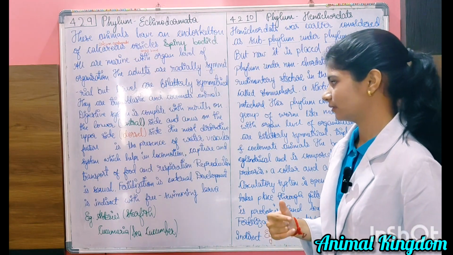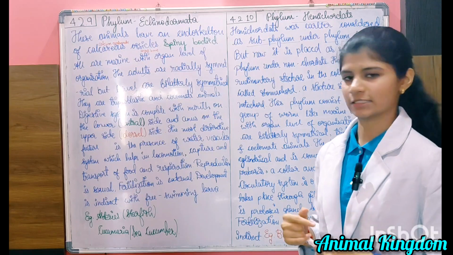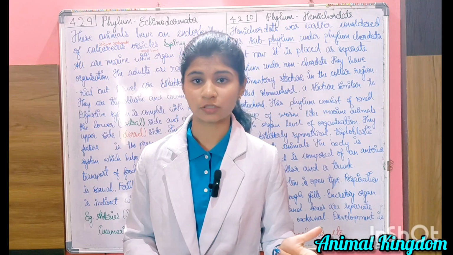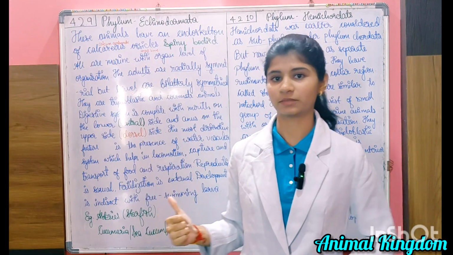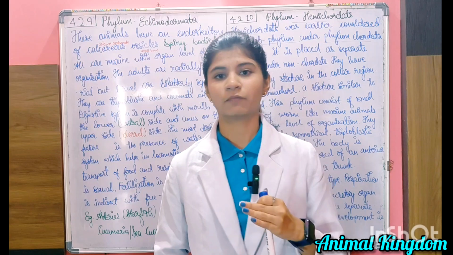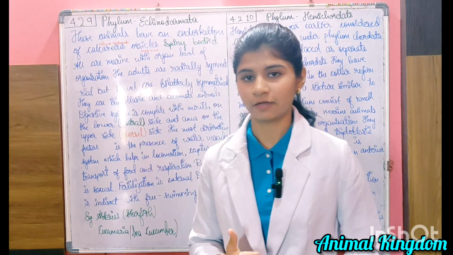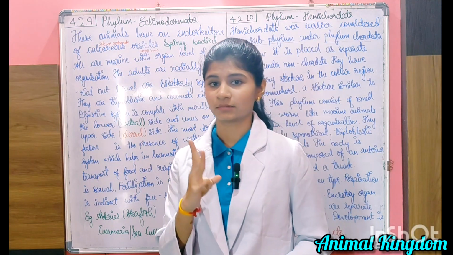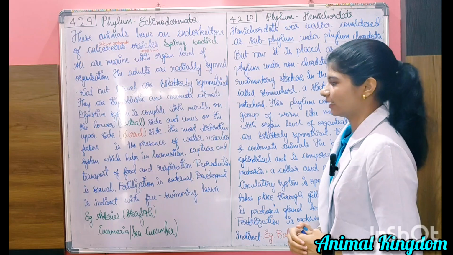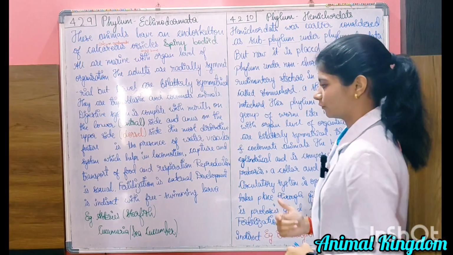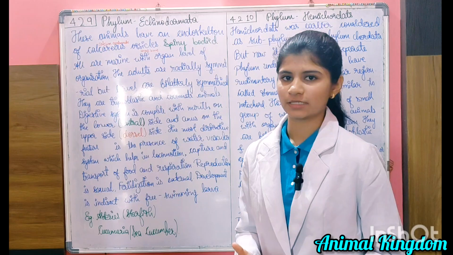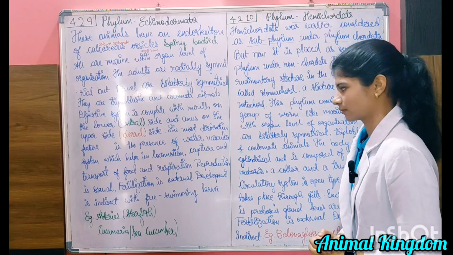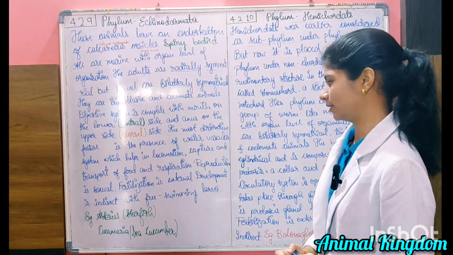The most distinct feature is the presence of the water vascular system. As we saw in the starting phylum, Porifera, a similar canal system was present, and in the phylum Echinodermata the water vascular system is also present. Now why is the water vascular system present? It helps in locomotion, capture and transport of food, and respiration.